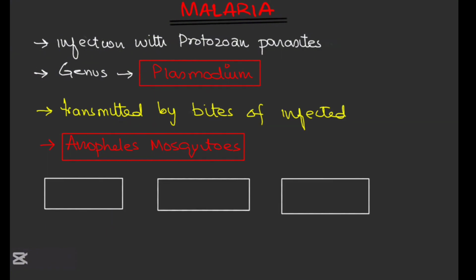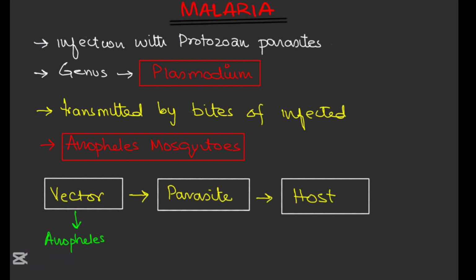So, the infection malaria requires a biological vector, a parasite, and a host. The biological vector in that case is a female Anopheles mosquito. The parasite is the Plasmodium species and the host is a human.